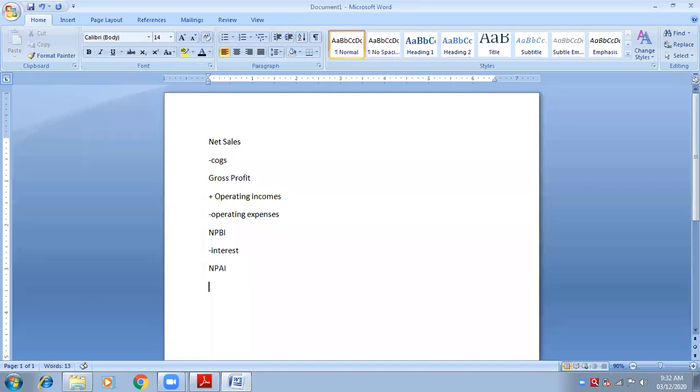So what will I do after this? Add non-operating incomes and non-operating expenses. Same thing, but here non will be added. Non means not related to business but shown in the business, like loss on sale of furniture, profit on sale of investments.